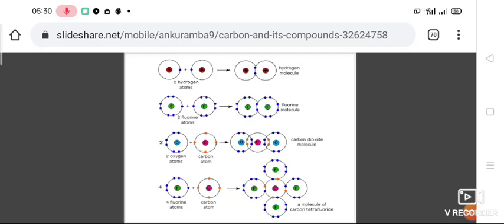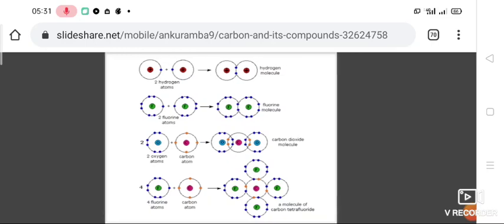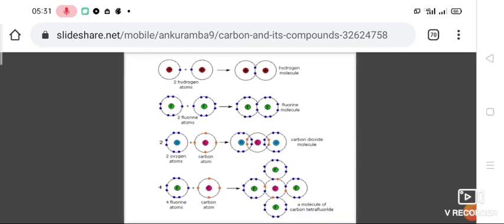Carbon has 4 valence electrons, so carbon needs 4 electrons and oxygen needs 2. Thus one carbon combines with 2 oxygen atoms. Carbon shares 2 electrons with each of the 2 atoms of oxygen.